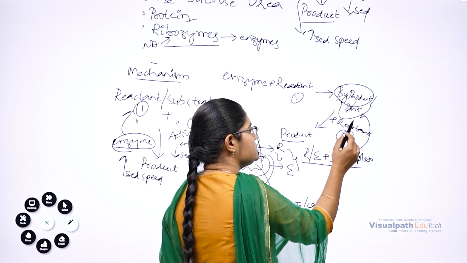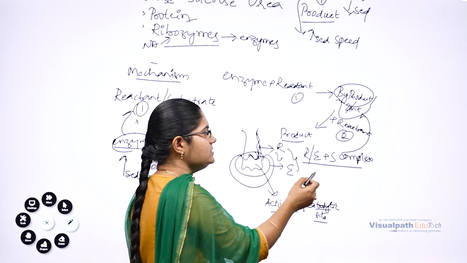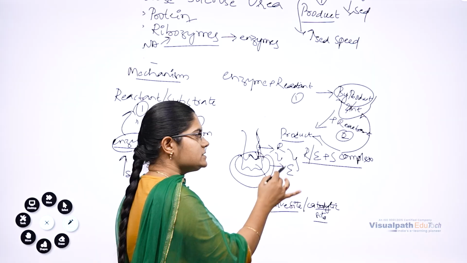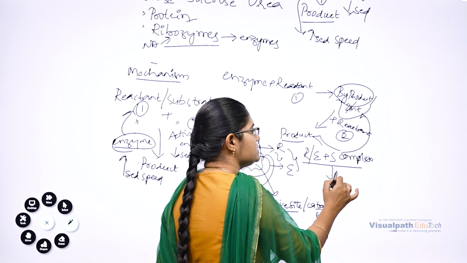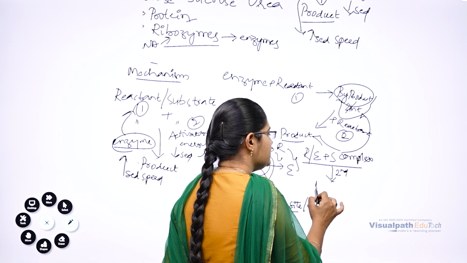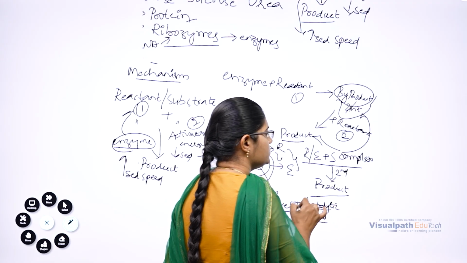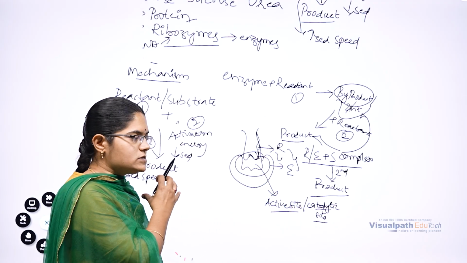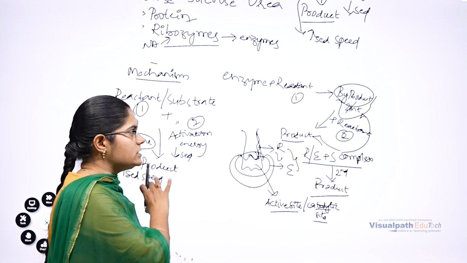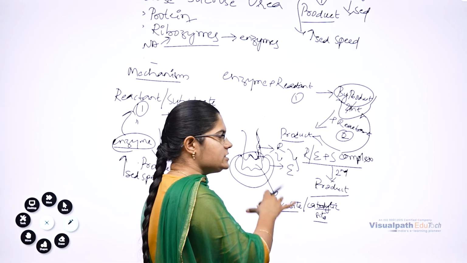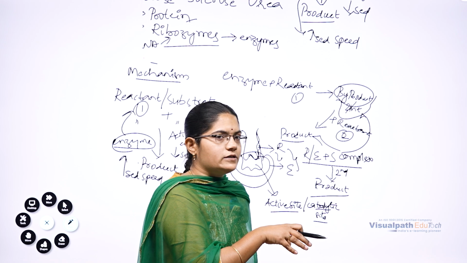That intermediate is going to react with the second reactant to form the product. This complex reacts with the second reactant and then the product is dissociated, meaning the enzyme gets dissociated, leaving the product. That is the reaction. All this process requires less energy.